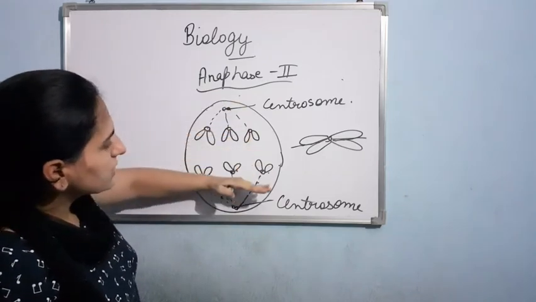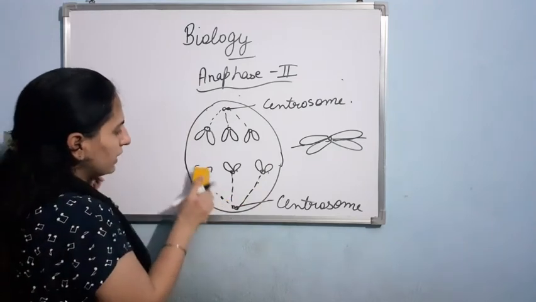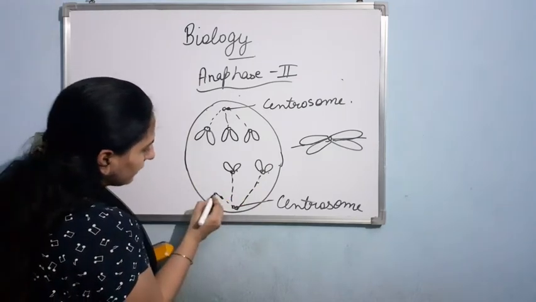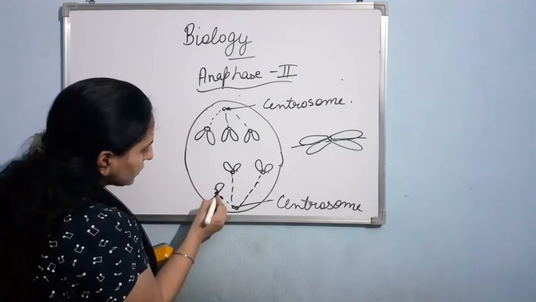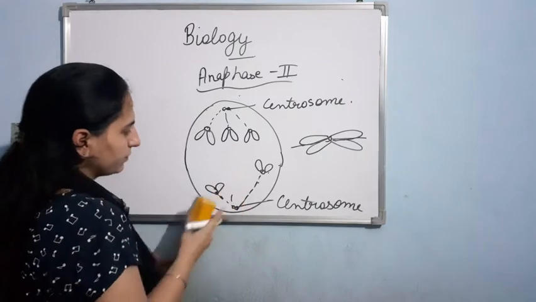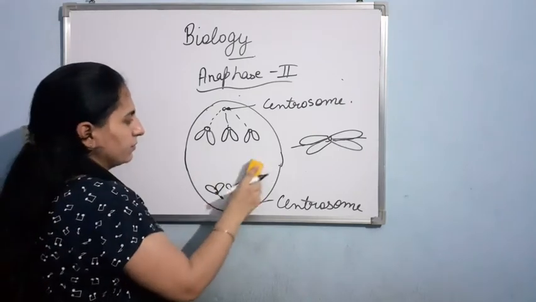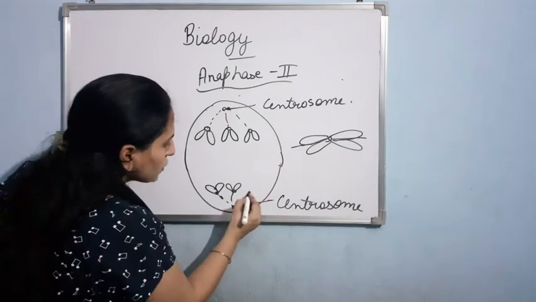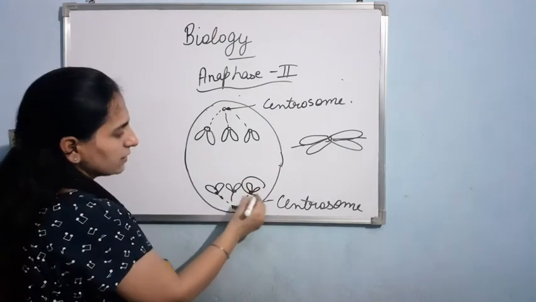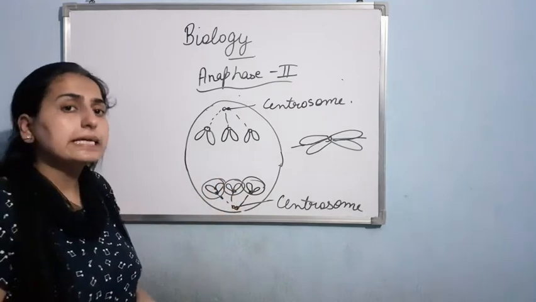The sister chromatids will move to the opposite poles. The spindle fiber will keep on shortening, and finally they will reach the poles. Am I clear? Now these sister chromatids will be known as the chromosomes of the future daughter cells.